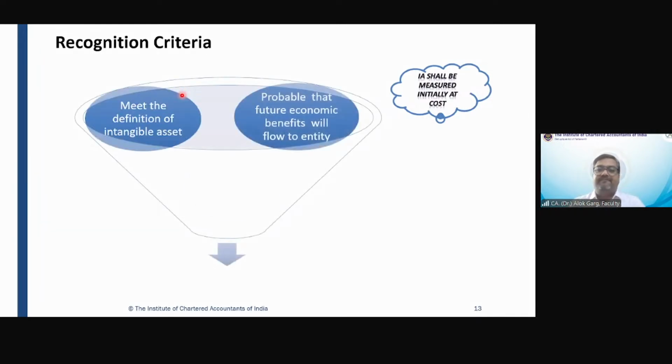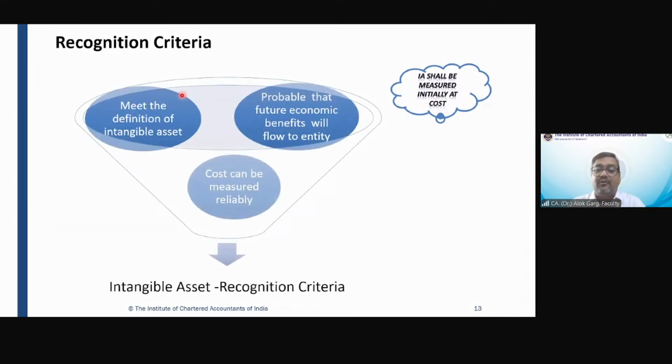Recognition criteria. Friends, you remember the 2 recognition criteria I told you in PPE? The future economic benefit should be probable, and cost can be measured reliably.